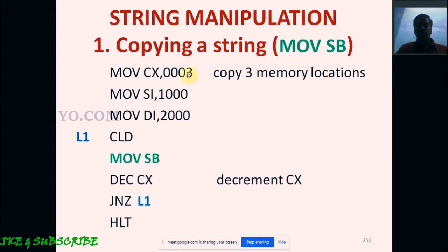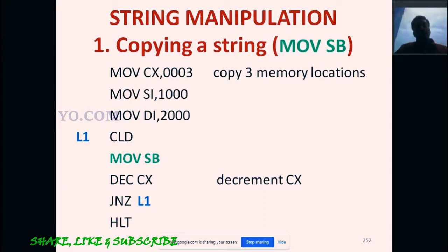Now the count value is 2. JNZ, jump if not zero. After the decrement we are checking the zero flag. If the zero flag is not 0 we continue the loop. When the zero flag is equal to 0 we break the loop.